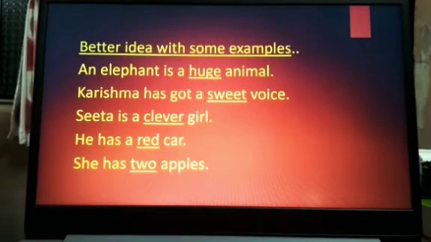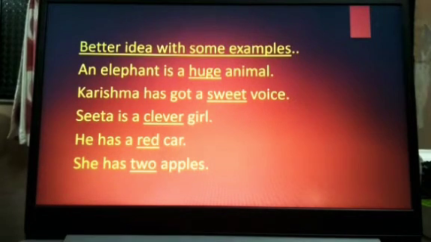Now see the next example. Karishma has got a sweet voice. In this example, voice is a noun. Now the word sweet gives more information about voice. It means what kind of voice Karishma has? Sweet. So the answer is sweet. So sweet is an adjective.